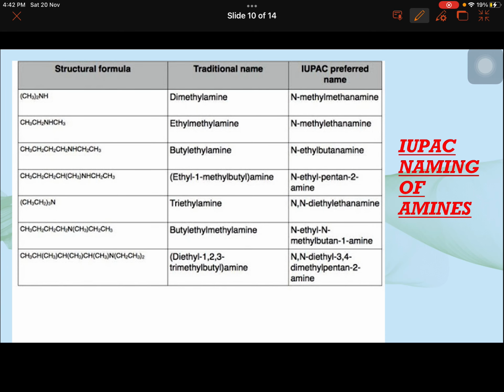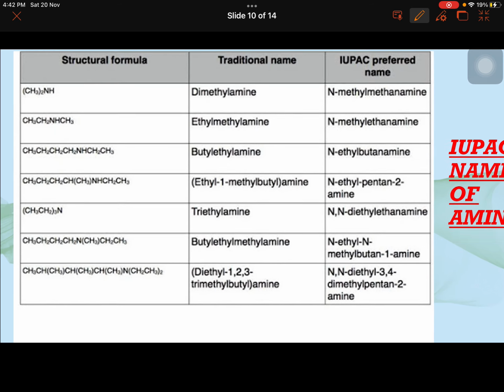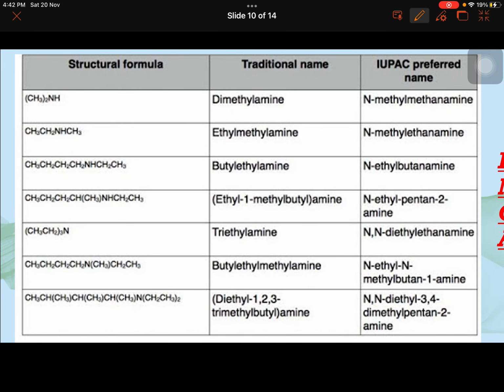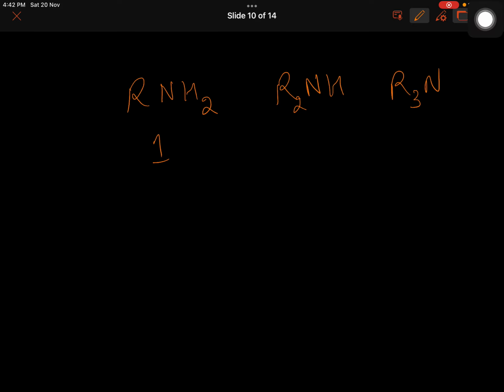And then the amines, IUPAC name of amines. They are also not anywhere in the organic chemistry of class 11th. Only 1 or 2 examples are mentioned where you have this table which I had shown in the beginning of this presentation. So amines have RNH2 general formula. If you replace one more hydrogen by R group, R2NH, one more, R3N. All these are amines, the derivatives of ammonia.